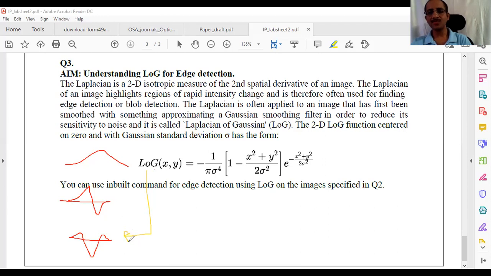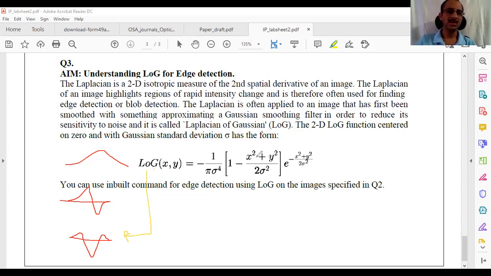Is this clear? Whatever I am trying to discuss, is that clear or not? Anyway, there is an inbuilt command for doing Laplacian of Gaussian convolution, or you can use this expression. This is just the second derivative of the Gaussian expression above: the continuous derivatives, ∂²/∂x² g(x,y) plus ∂²/∂y² g(x,y).